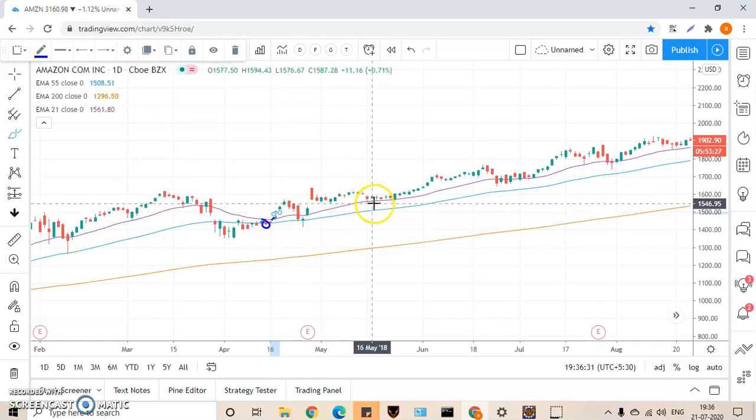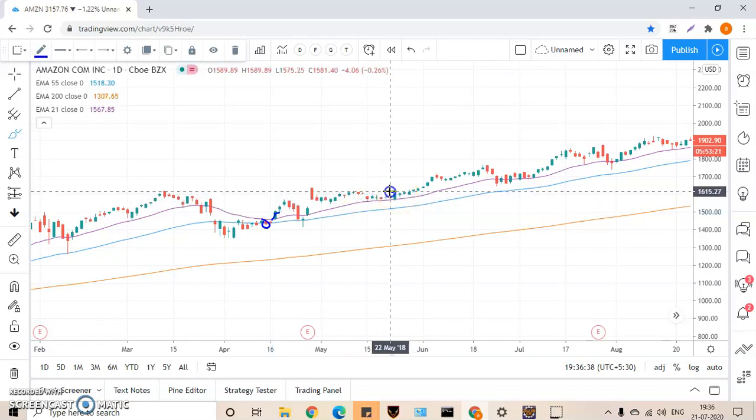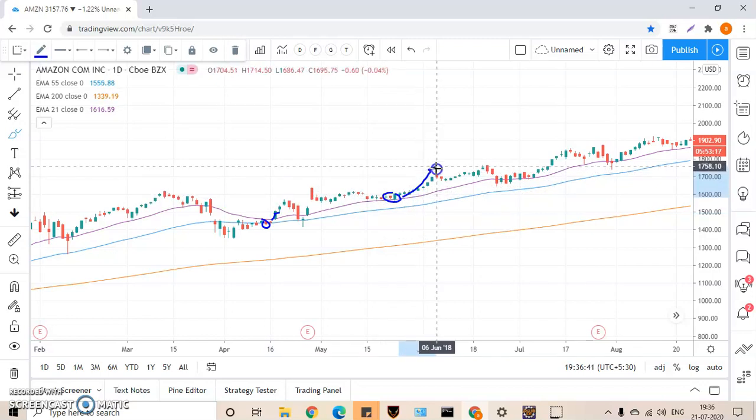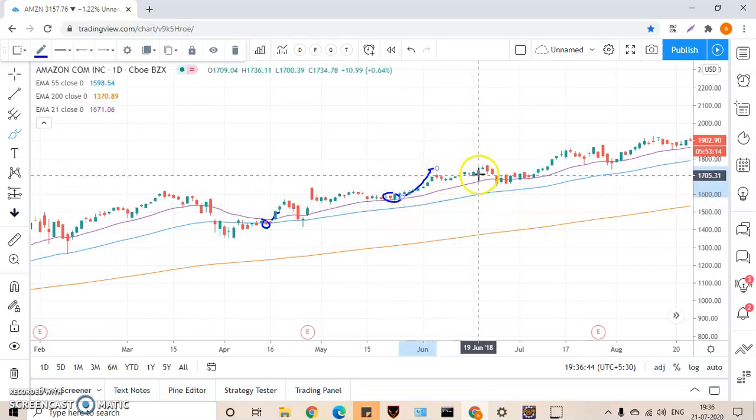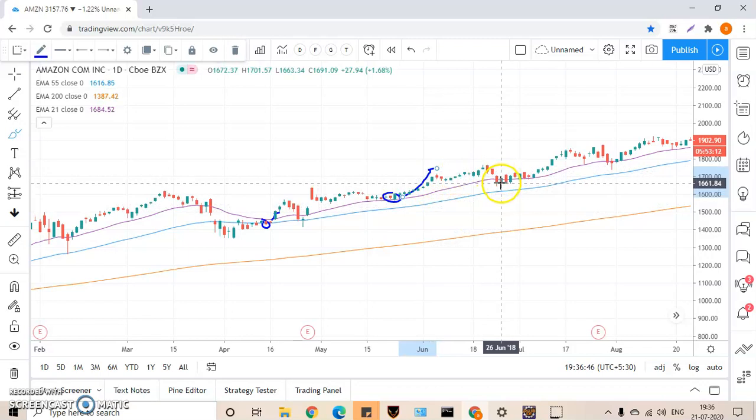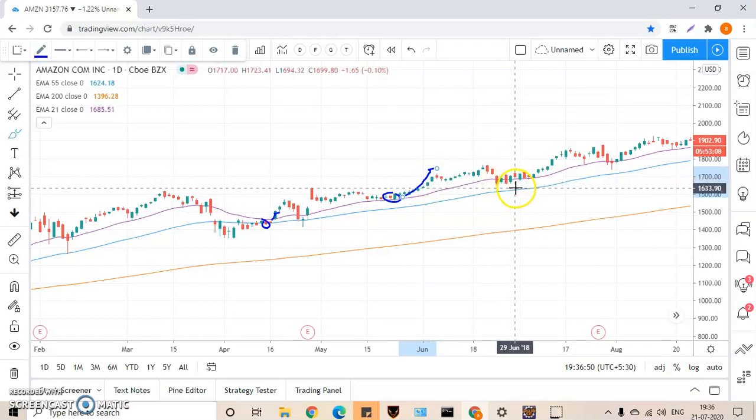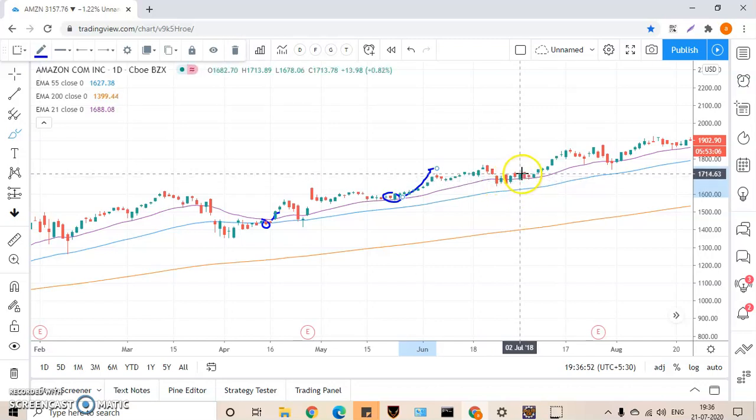Next, sometimes what happens, the candle will touch the 21-day moving average and then again it will rise. See, it touched the 21-day moving average, then it rose. Okay, next, the candle touched the 21-day moving average. It is about to come to the 55-day moving average, but it didn't come. So the moment you see the candle is going above the 55-day moving average, then again you go for a long